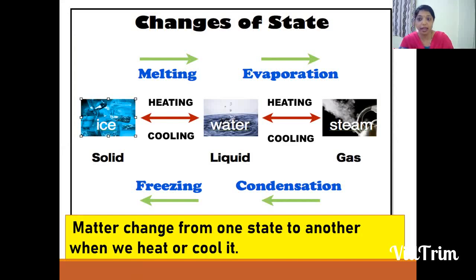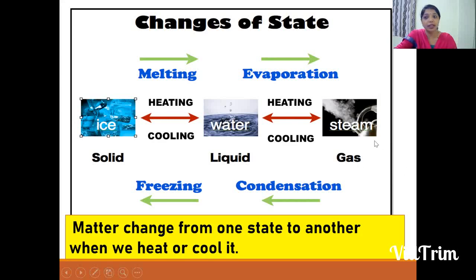For example, we can make aluminum utensils and aluminum foil. The exact opposite of melting is freezing. When a liquid is cooled, it changes into a solid, which is called freezing. When water gets heated, it changes into steam, or due to the heat of the sun, water changes into water vapor. That process is called evaporation. The opposite of evaporation is condensation, changing gas into liquid. When the gas is cold, it changes into liquid.